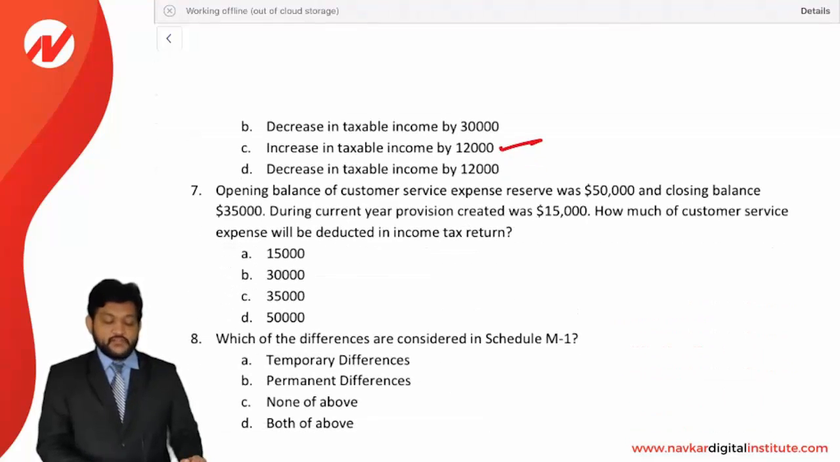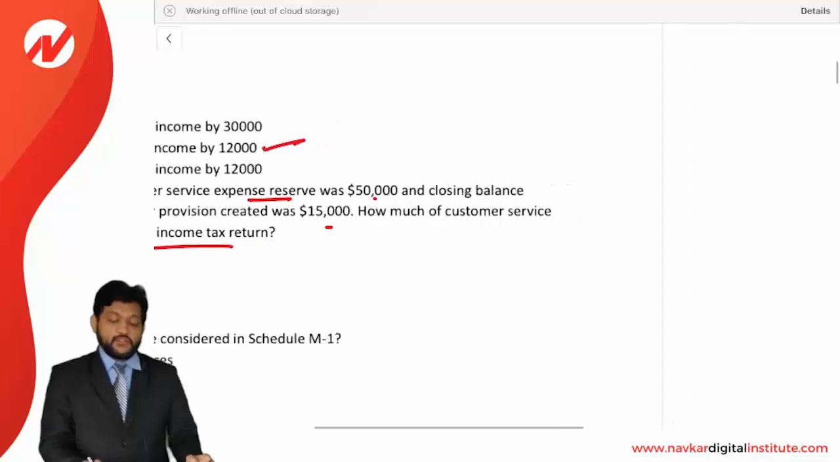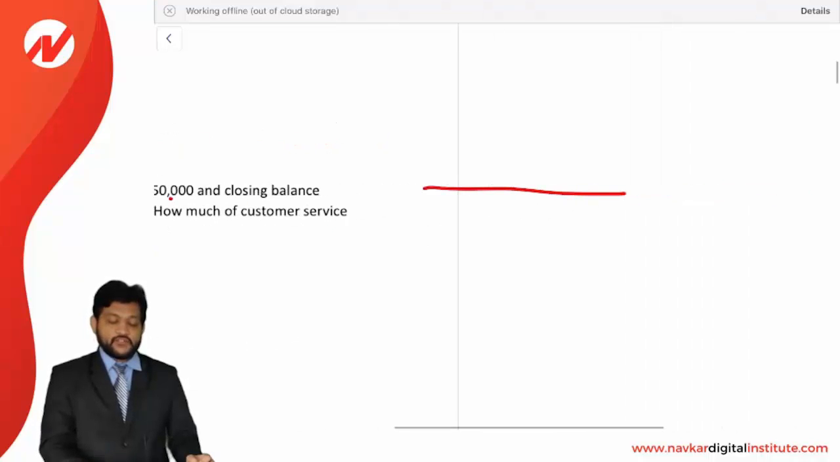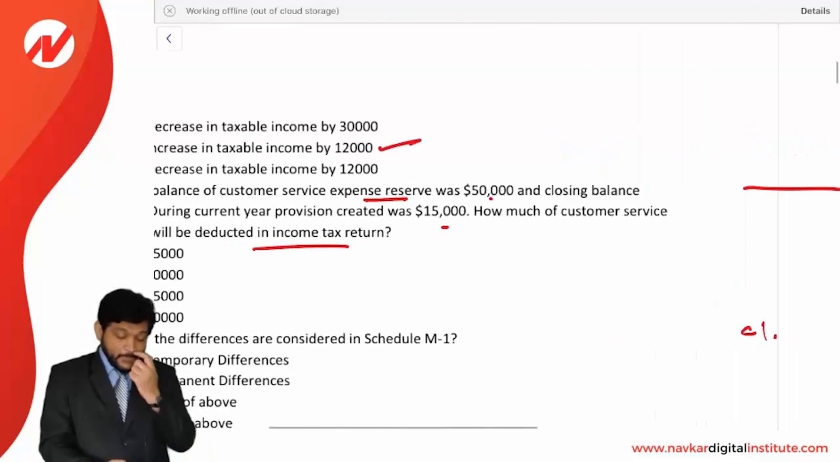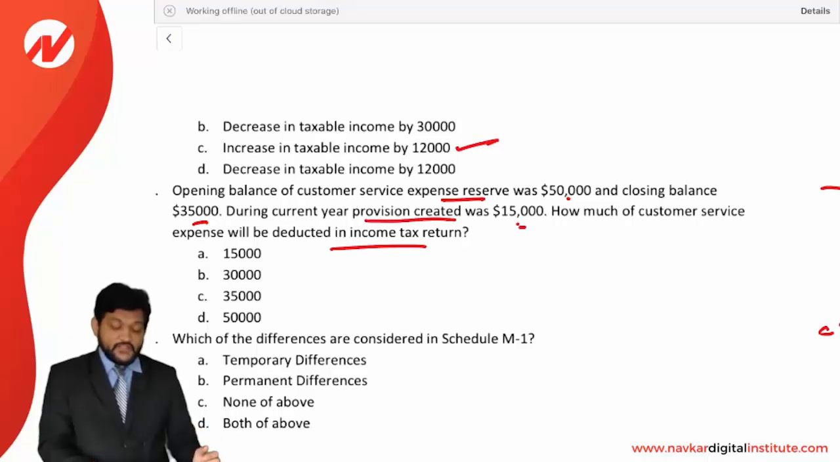Opening balance of customer service expense reserve was 50,000 and closing balance was 35,000. During the current year, the provision created was 15,000. How much customer expense will be deducted in the income tax return? Friends, we can also make a ledger for this, so it will be more clear. In the ledger for this expense provision, the opening balance of 50,000 goes on the credit side, and the closing balance of 35,000 is put here. They have created a provision of 15,000 during the current year.